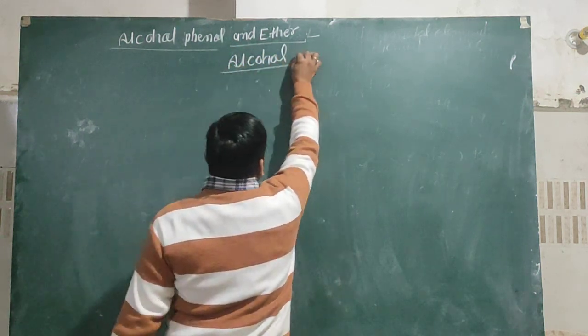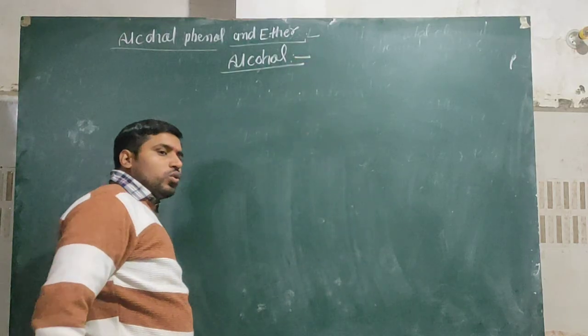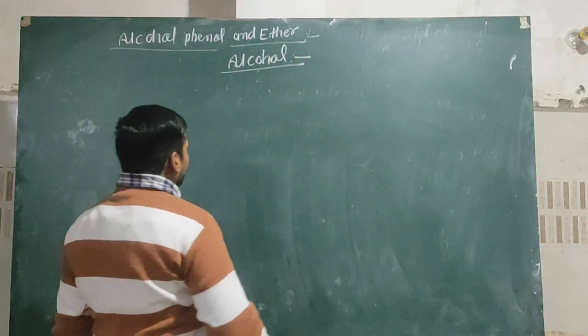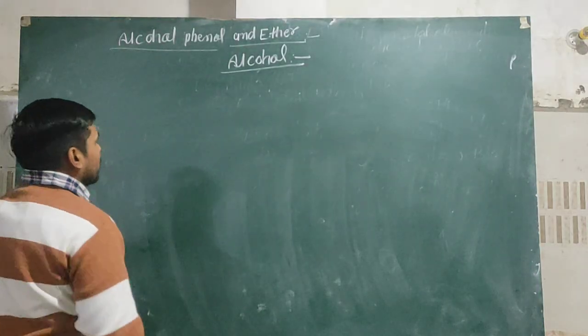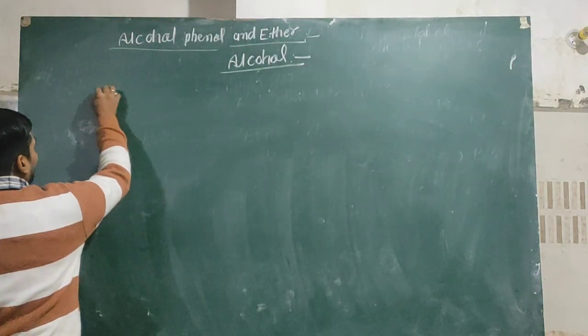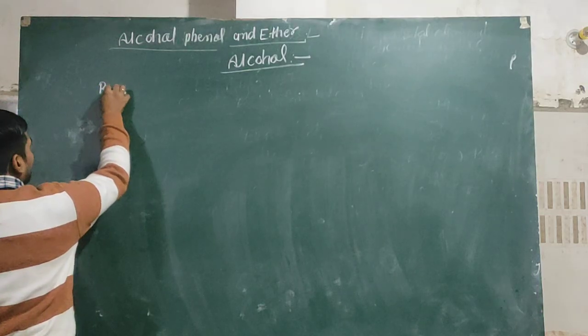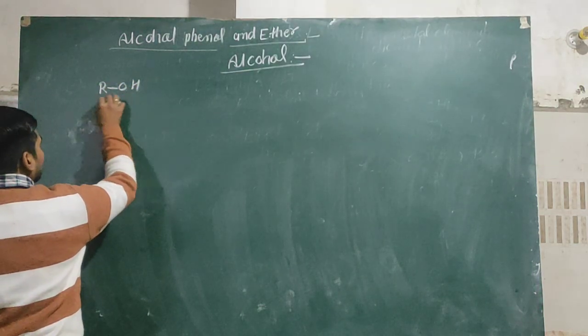Alcohols are those types of compounds in which any alkyl group is directly bonded with a hydroxyl group, like ROH.